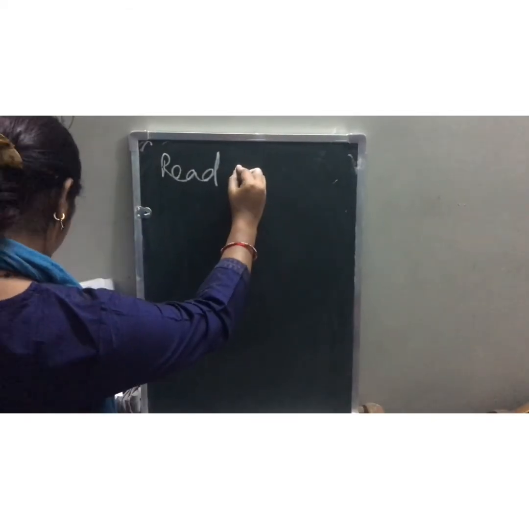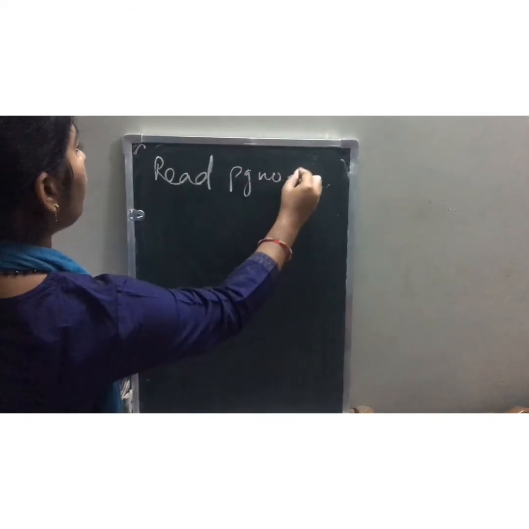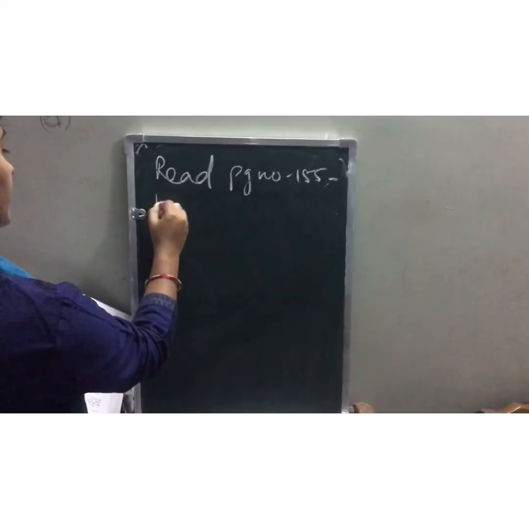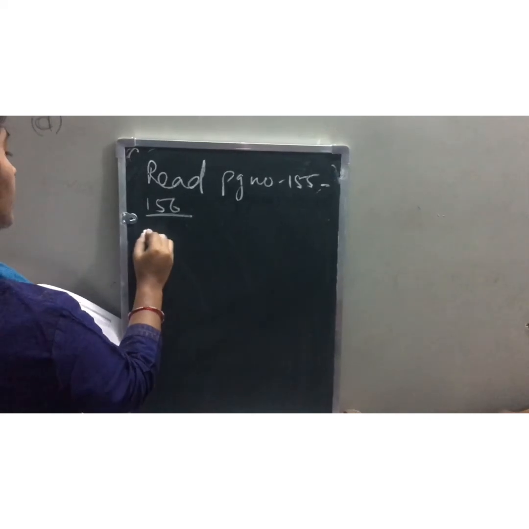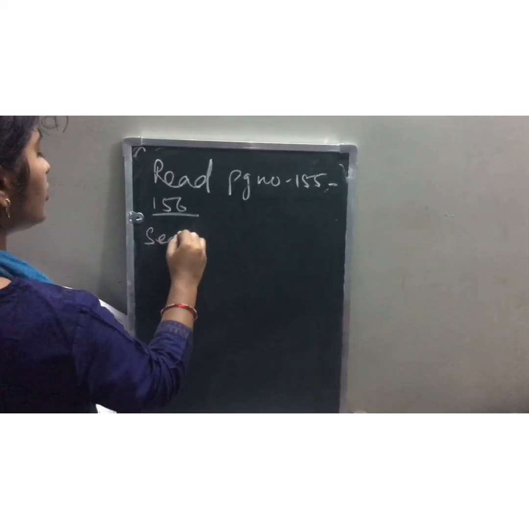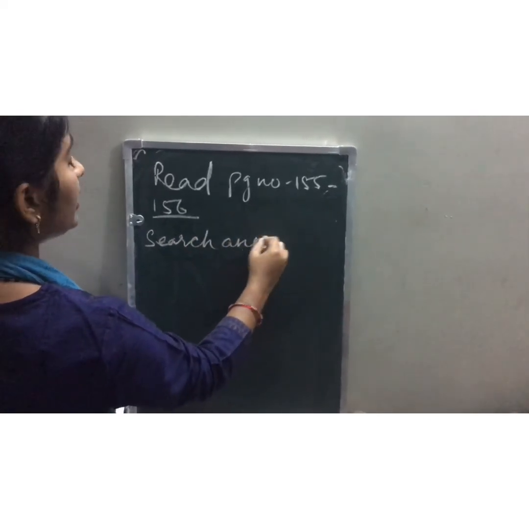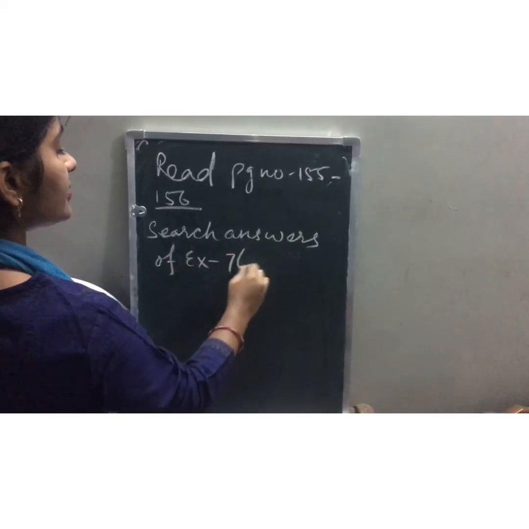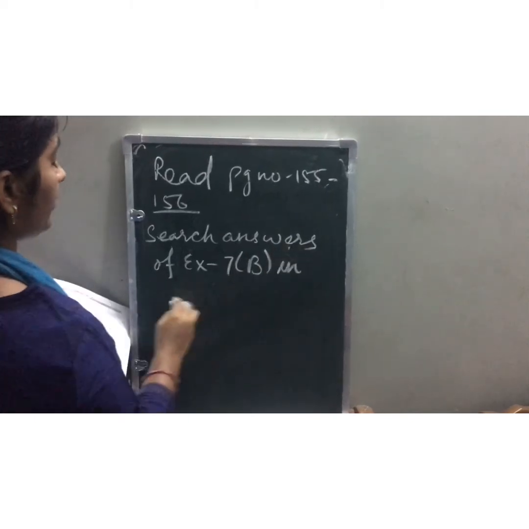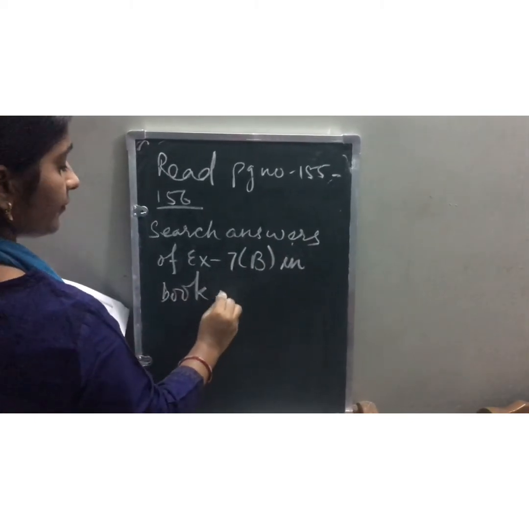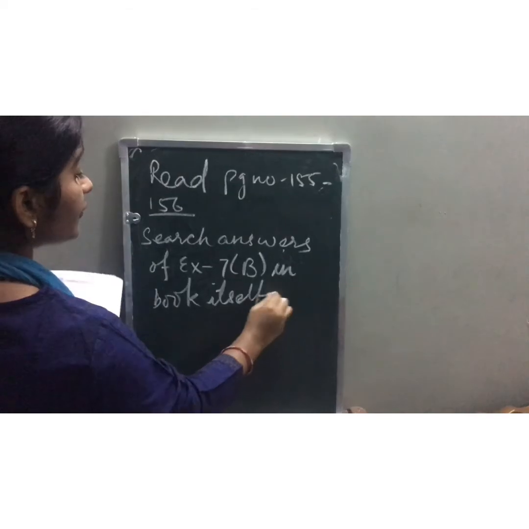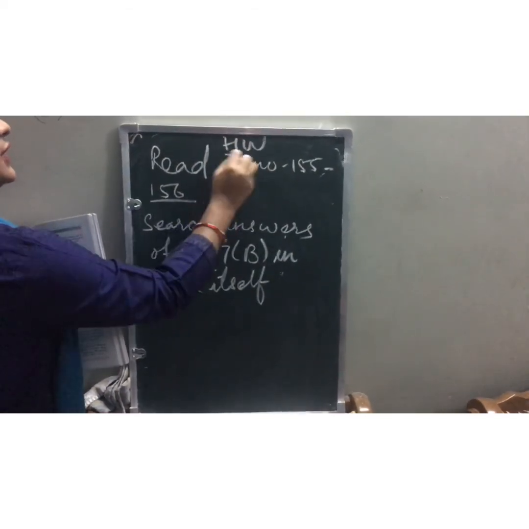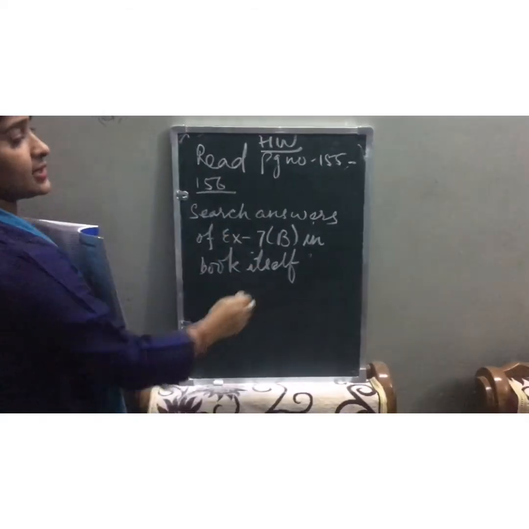Read from page number 155 to 156, okay, and search answers of exercise 7b in the book itself. Okay, children, in the next video we will discuss all these question answers as well as